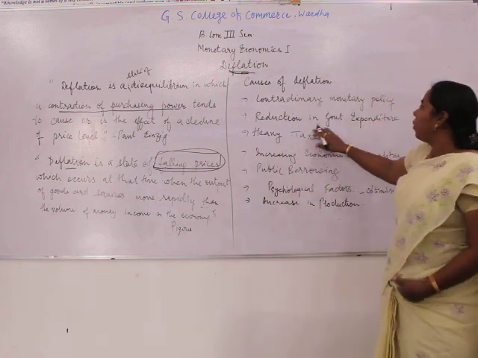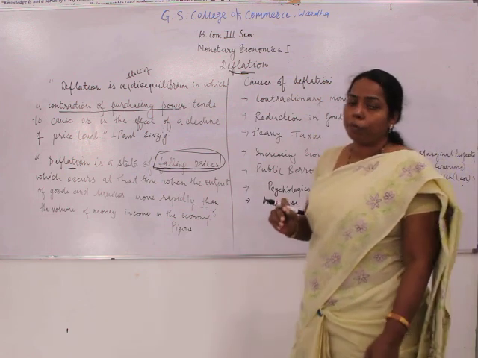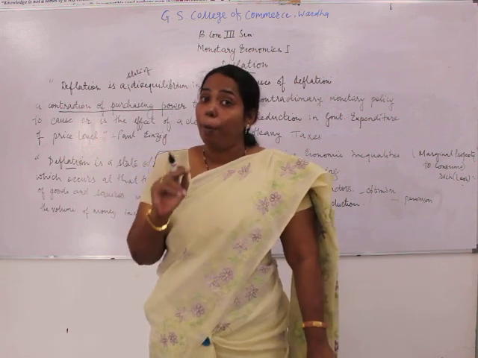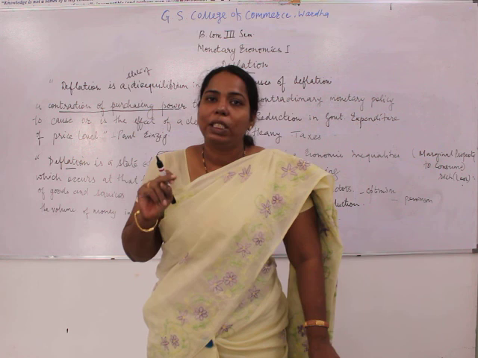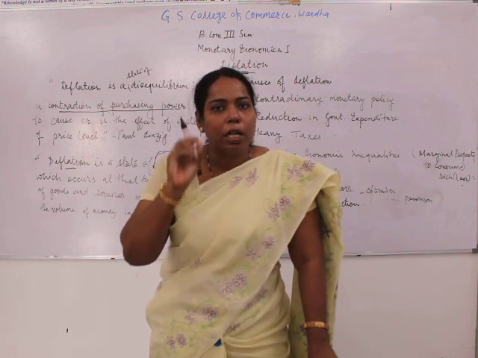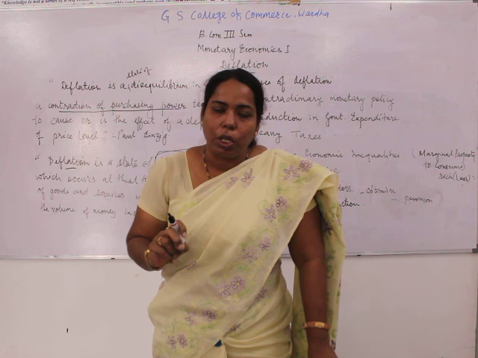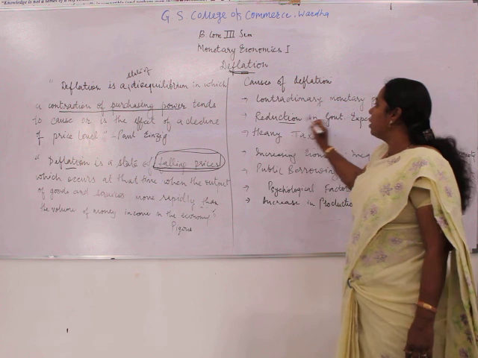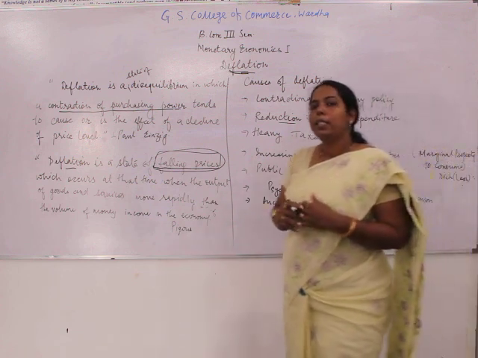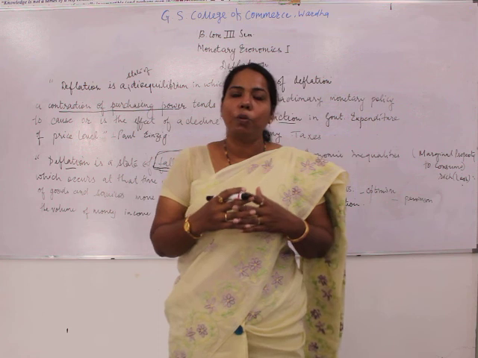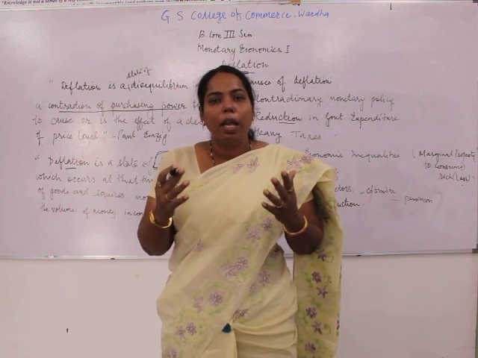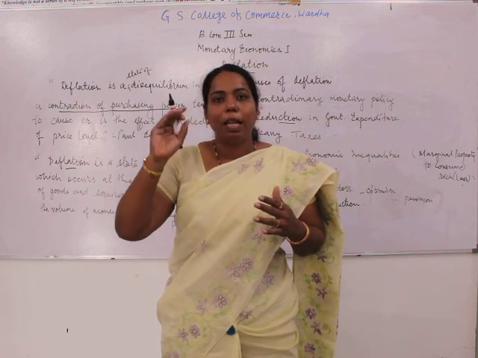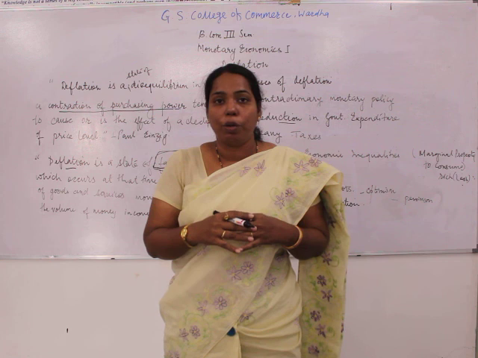The second one is the reduction in government expenditure, or the public expenditure. If you remember, one of the measures taken by the government to control inflation is the reduction in public expenditure. So here again, what is happening? When public expenditures are reduced, the unemployment level will increase, because with public expenditure a certain level of employment is also generated.